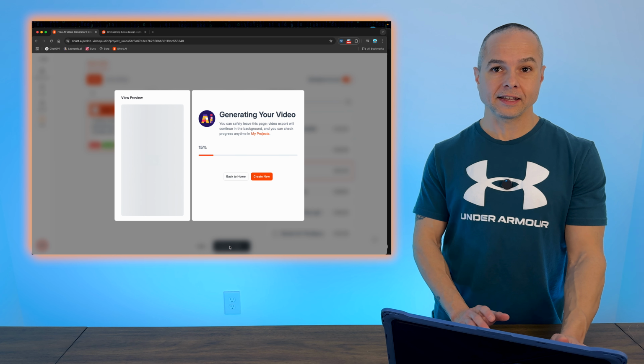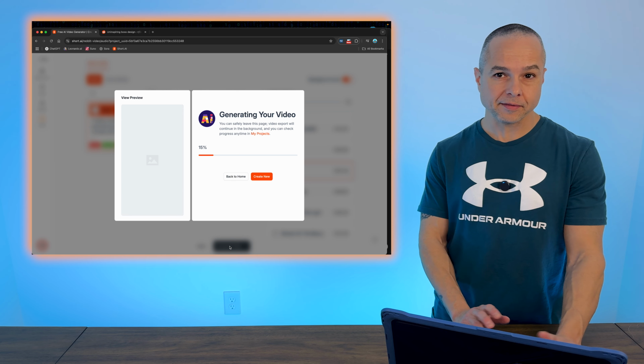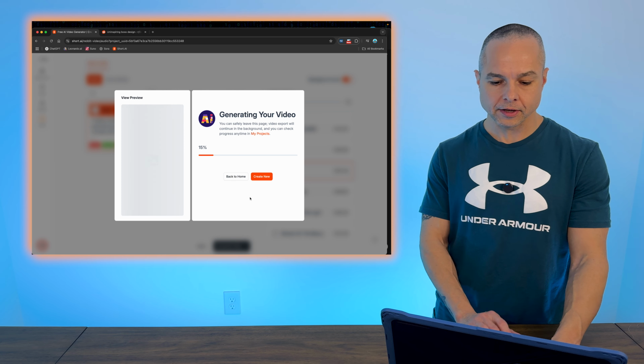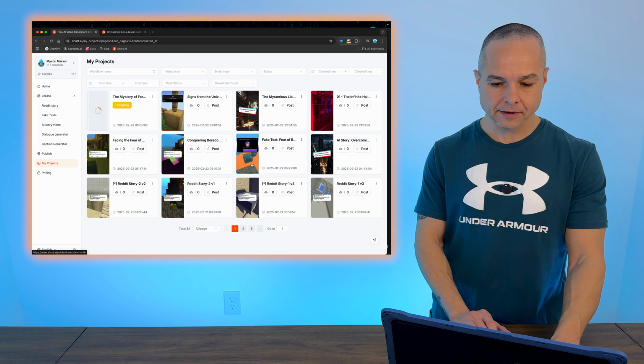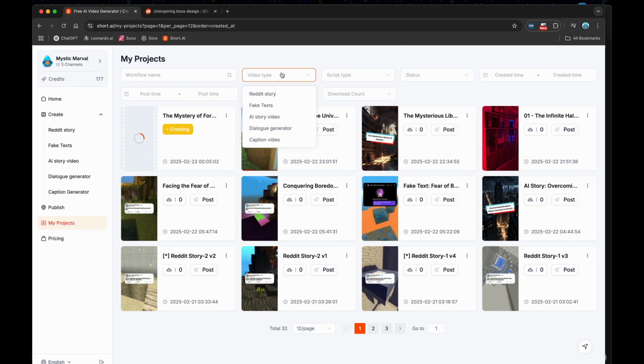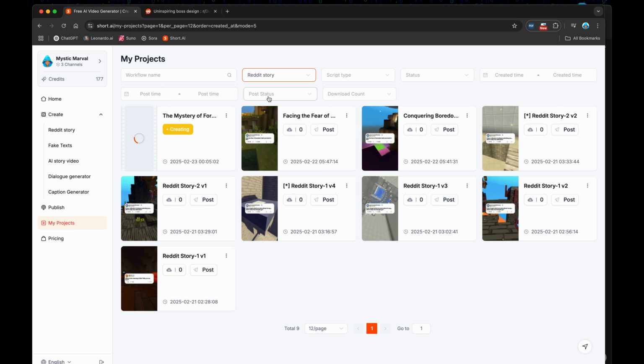Now they usually take about 3 to 5 minutes from what I noticed. But since we've already generated this one, we're going to go to the one that's already been created. We'll come over here, go to video type, and change this to Reddit story. I've actually got a few of them in here. I've been having a lot of fun with these ones recently. So let's pull the first one: Reddit story 1 version 4. It took 4 revisions before we got to one that we wanted to use.